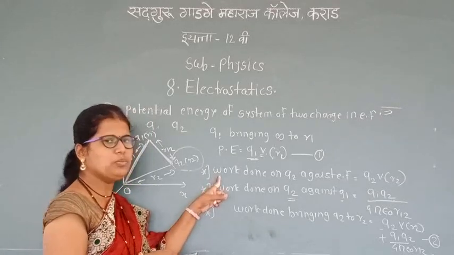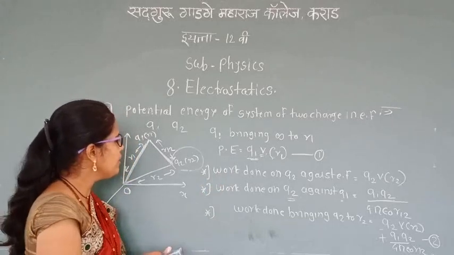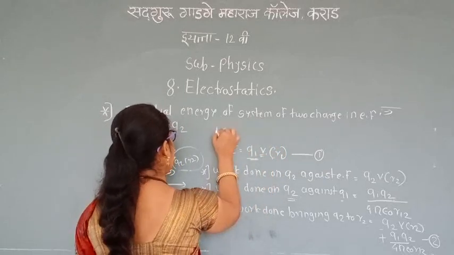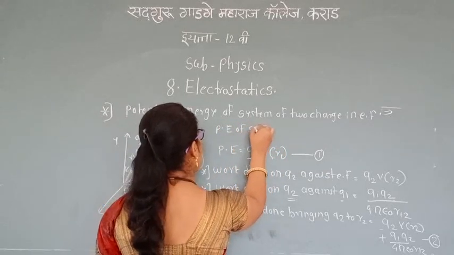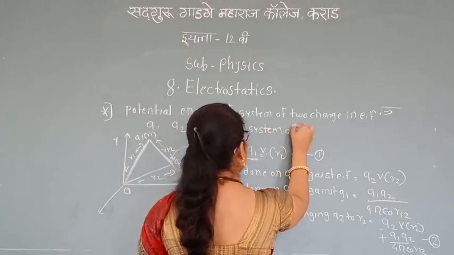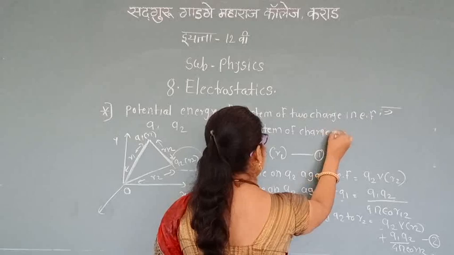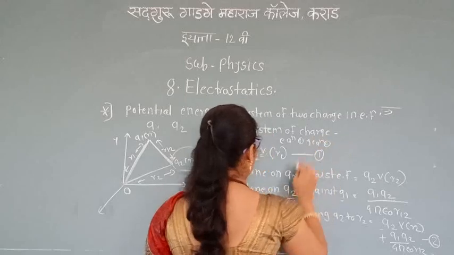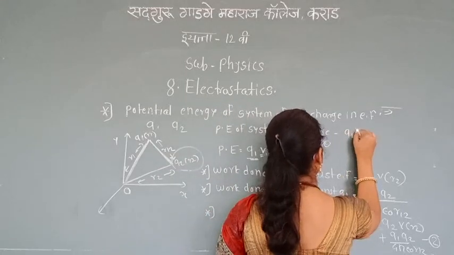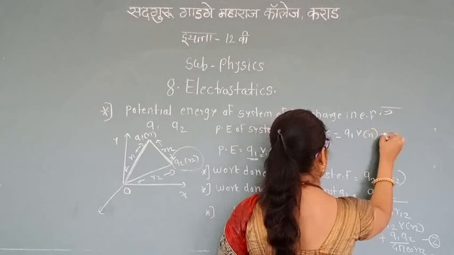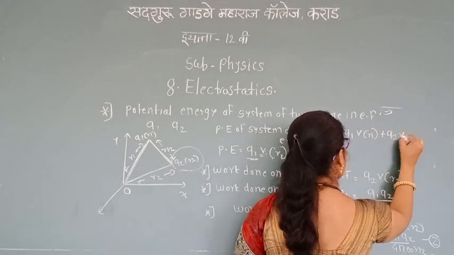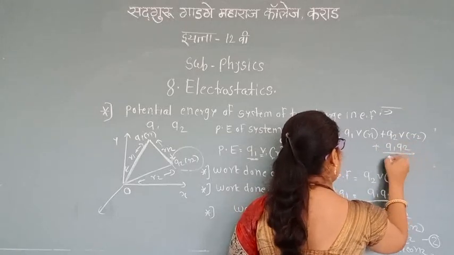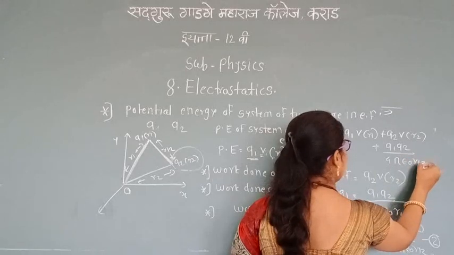Now we have to calculate the potential energy of the system of two charges. There are two charges Q1 and Q2. Combining equation 1 and equation 2, we can write Q1 V(R1) plus Q2 V(R2) plus Q1 Q2 upon 4 pi epsilon R12.